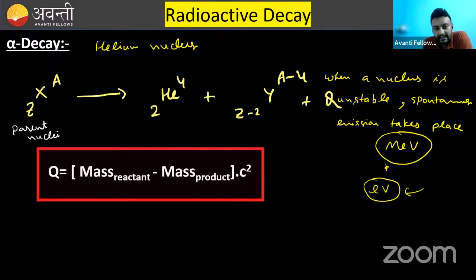Out of this, a helium nucleus, which is nothing but an alpha particle, is ejected automatically, spontaneously. What remains is another nucleus which is called the daughter nucleus.